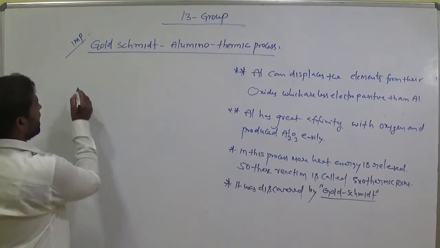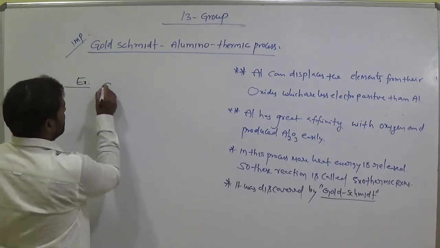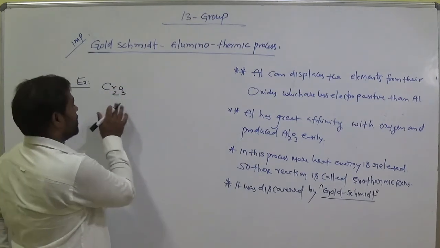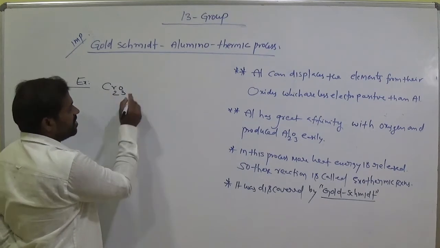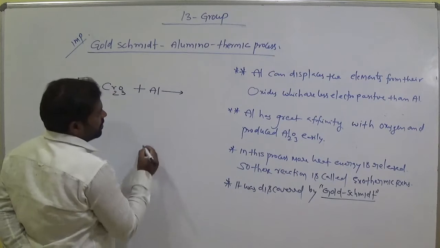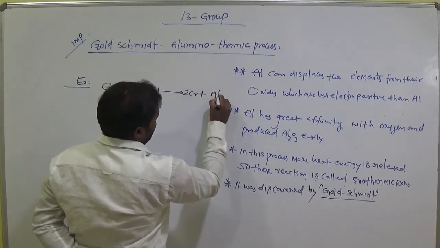Now I would like to take one example here, that is chromium oxide, a metallic oxide. Chromium is a metal. With aluminium, chromium oxide produces 2 moles of chromium and Al2O3.